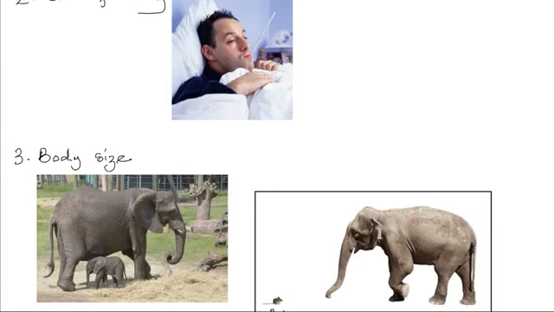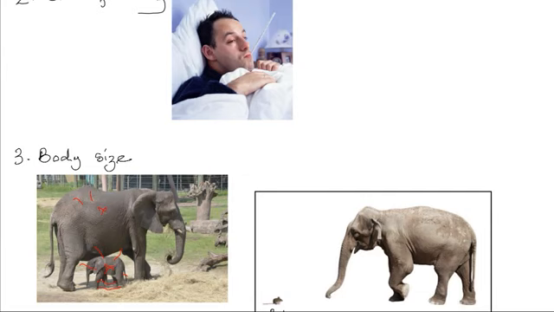Small organisms tend to have a large surface area to volume ratio, like this calf and the mother. Different body sizes and hence different surface area to volume ratio. The calf has a much larger surface area to volume ratio, so it loses heat at a much faster rate than the mother. For that reason, these calf tissues respire a lot faster to replace the heat lost.